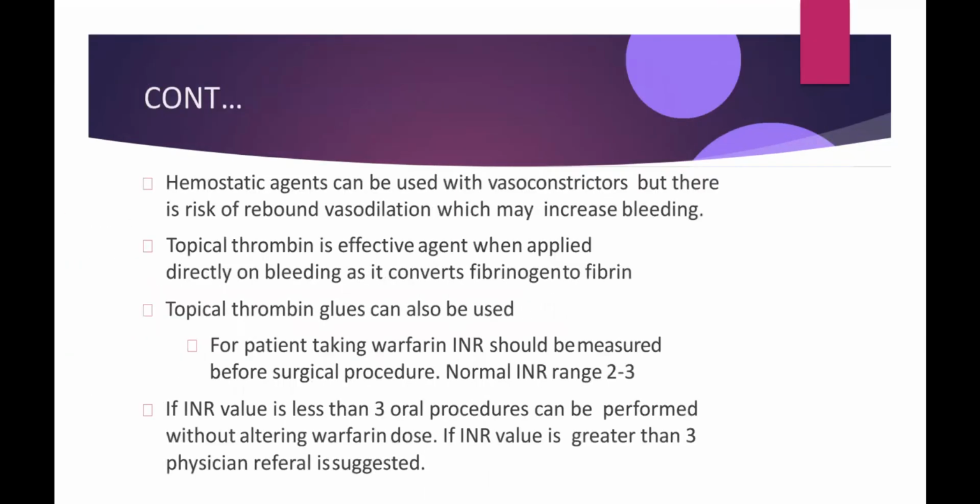Hemostatic agents may be used with vasoconstrictors, but there is a risk of rebound vasodilation, which may increase bleeding. Topical thrombin is an effective agent when applied directly on the bleeding site as it converts fibrinogen to fibrin. Topical thrombin glues can also be used.